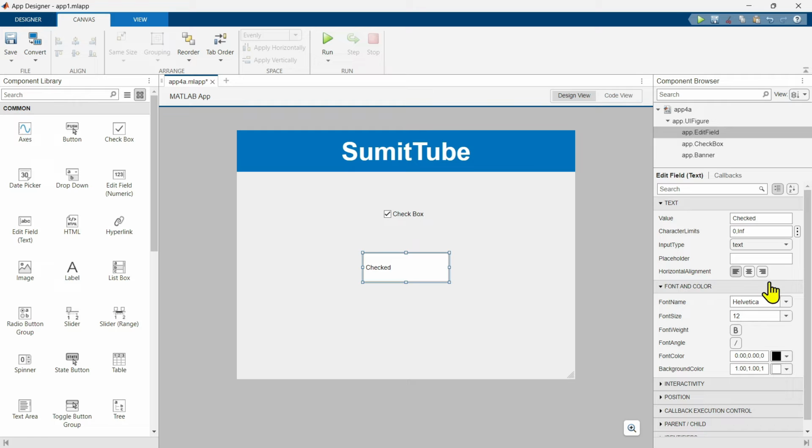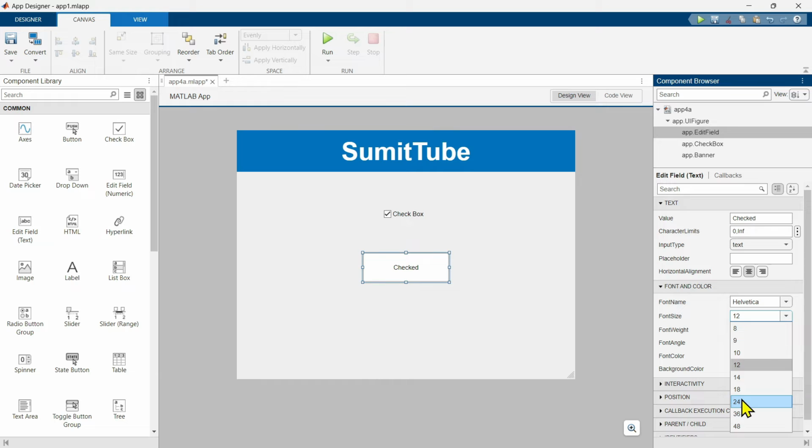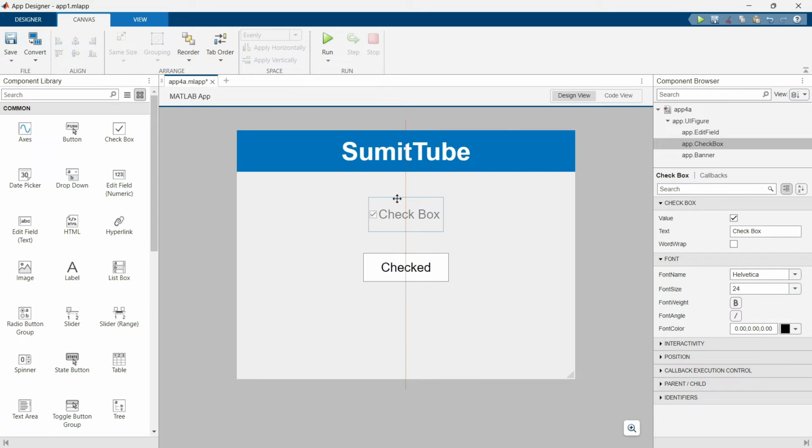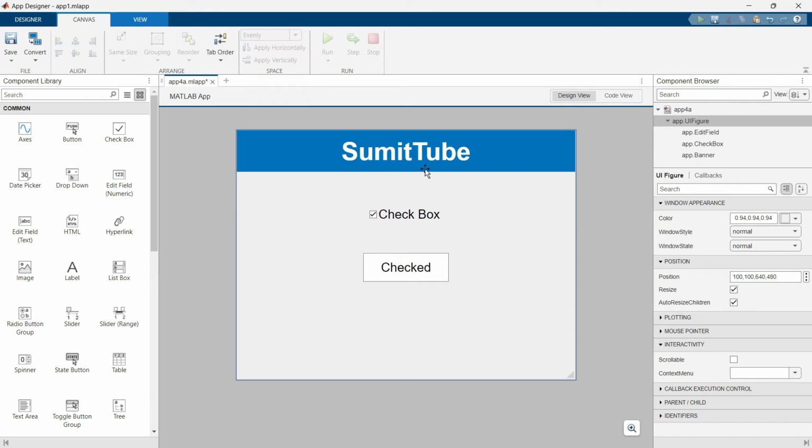Okay, now align this in middle and change the font size to 24 so you can see easily. Let's also increase the font size of this one. Okay, now let's run this one.